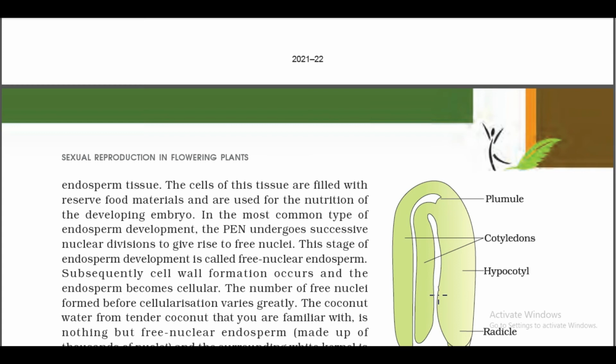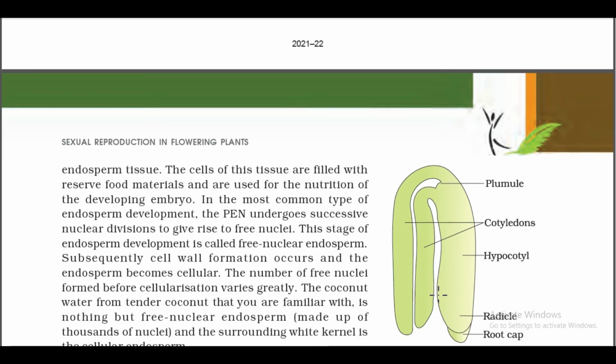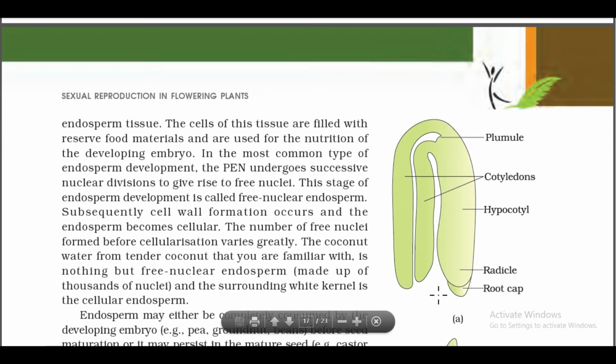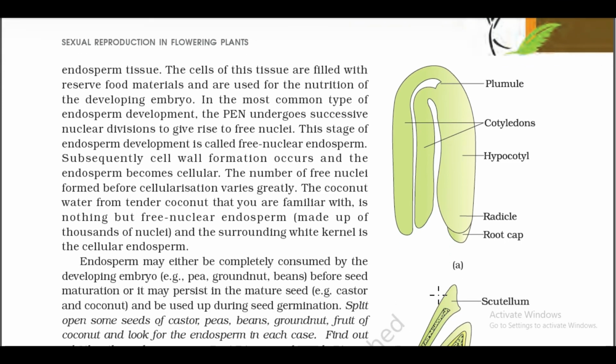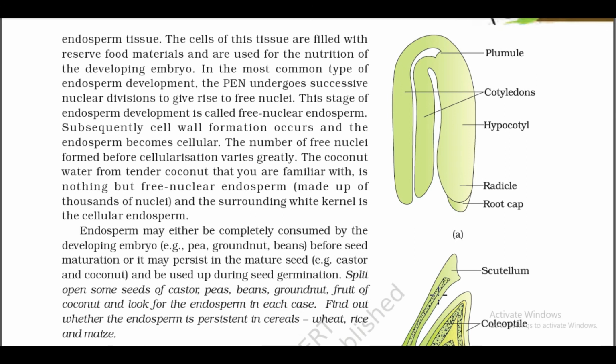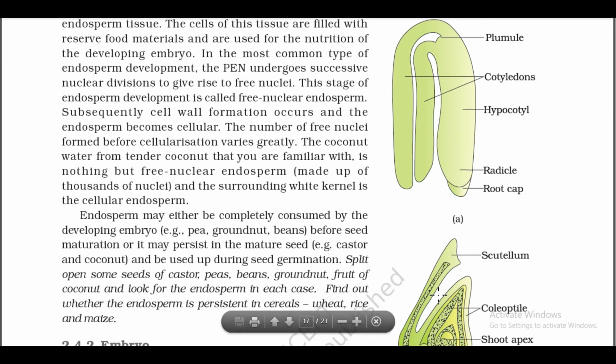In the most common type of endosperm development, the PEN undergoes successive nuclear divisions to give rise to free nuclei. This stage of endosperm development is called free-nuclear endosperm. Subsequently, cell wall formation occurs and the endosperm becomes cellular. The number of free nuclei formed before cellularisation varies greatly. The coconut water from tender coconut that you are familiar with is nothing but free-nuclear endosperm, made up of thousands of nuclei, and the surrounding white kernel is the cellular endosperm.